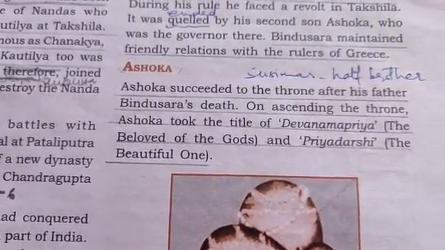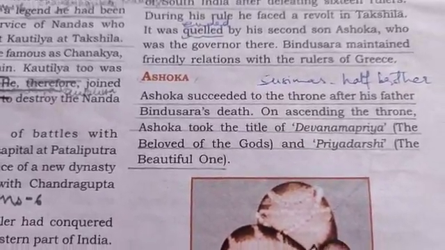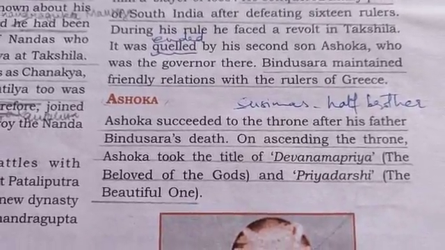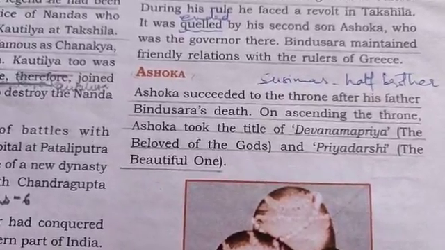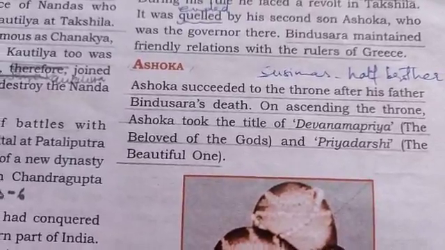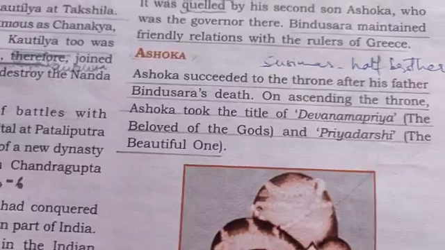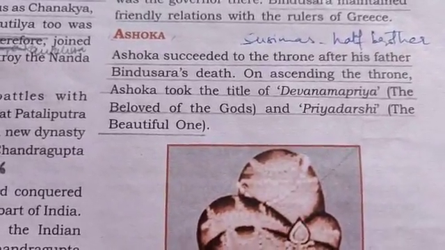I don't know again how far it is true. We are talking about 300 BC, so whatever records we have cannot be fully relied upon. So he killed almost all his brothers and he succeeded to the throne. Violence was nothing new to him, in the sense that he killed his own brothers.